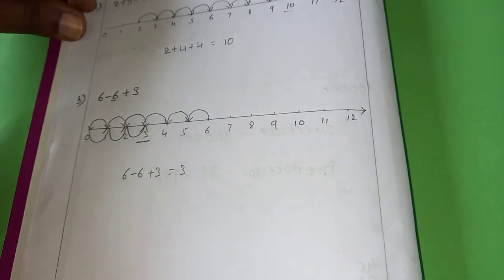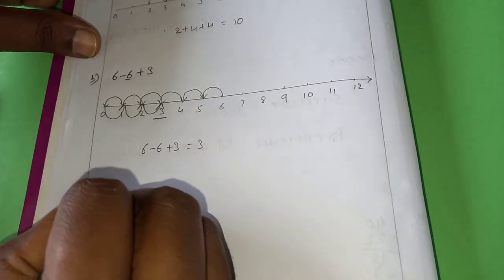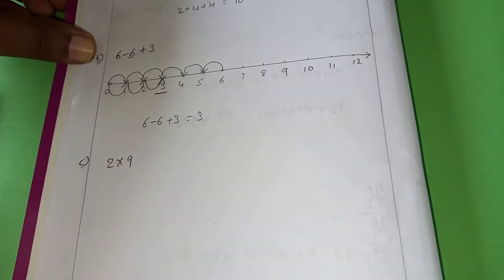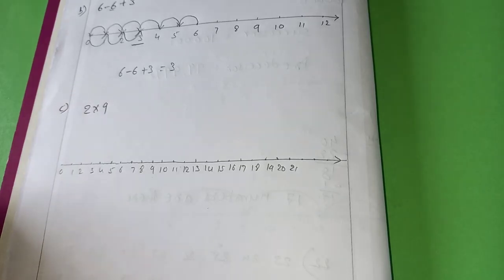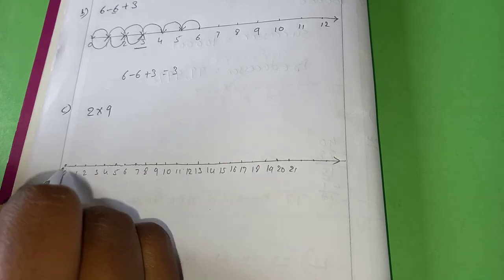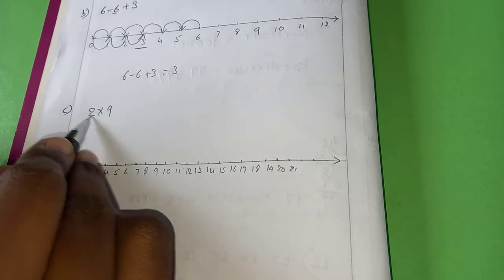Now let us move to the C. 2 into 9. As this is multiplication, we have to start at 0. 2 steps at a time, because 2.